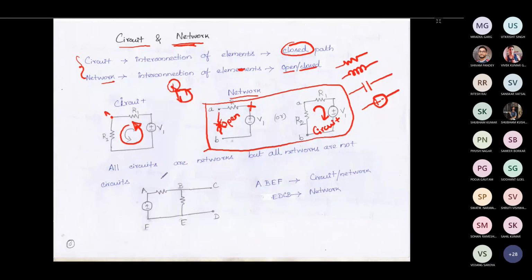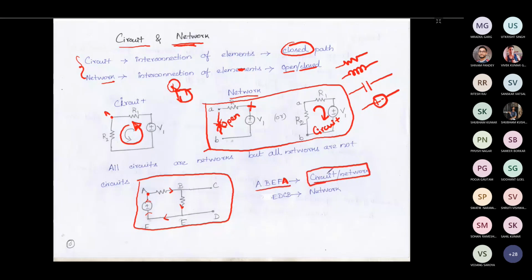So if you consider this complete part, if you start from point A and move like this, then you can call this part ABEFA. So ABEFA is a circuit, and you can also call it a network. And if you consider B, C, D, E and B, traveling like this, so B, C, E, D and B, this is an open path.